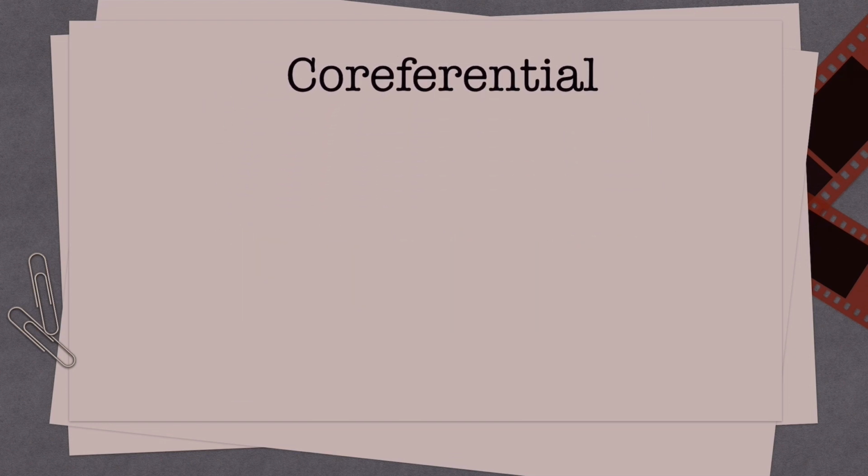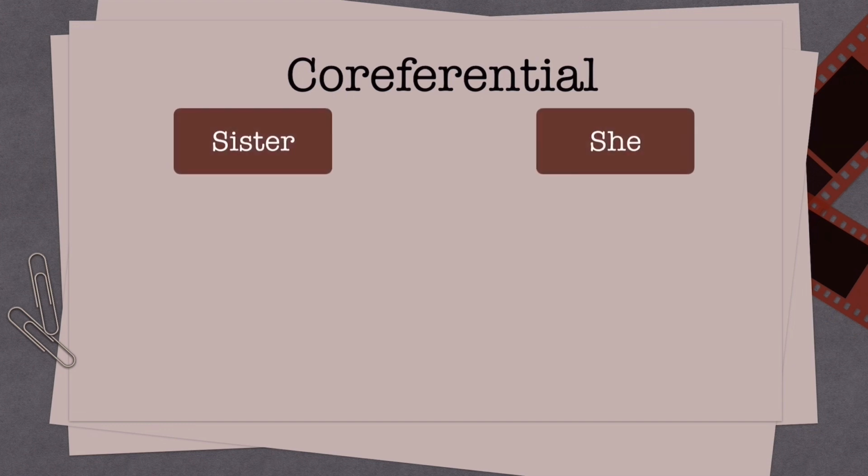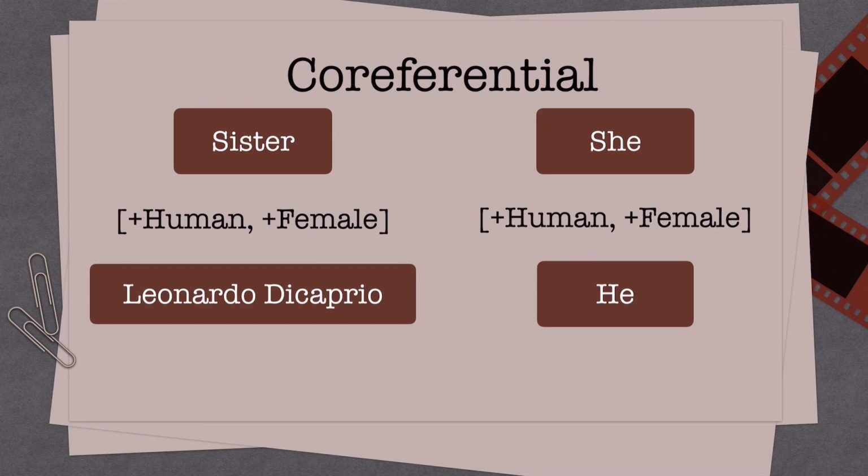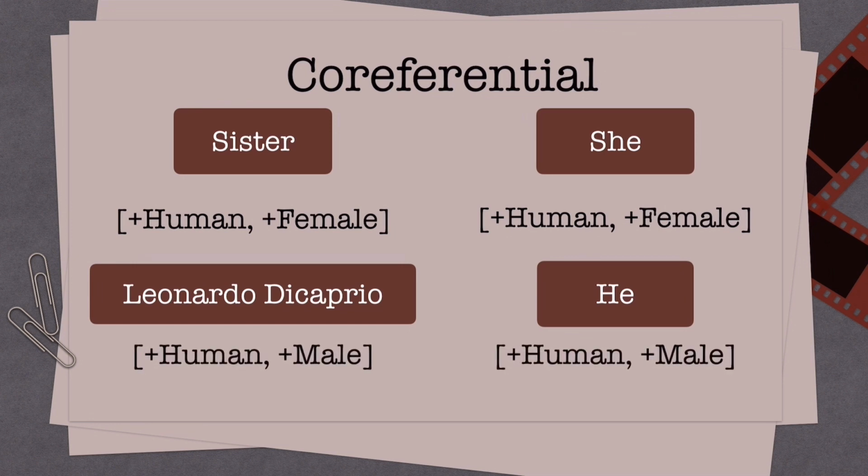In coreferential anaphora, what the anaphor refers to is the same as the antecedent. In general, the semantic characteristics of pronouns that serve as anaphors and noun phrases that work as antecedents agree. As in an example, the anaphor accords with the antecedent. Sister and she both have feminine features because sister is a female relative and she is a pronoun of female gender. In addition, Leonardo DiCaprio is a man and he is a pronoun of male gender.